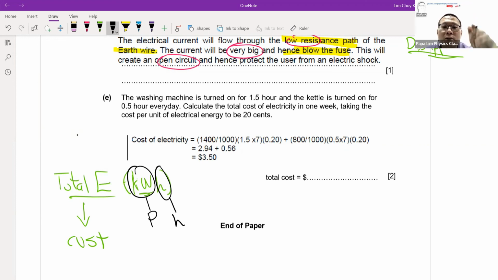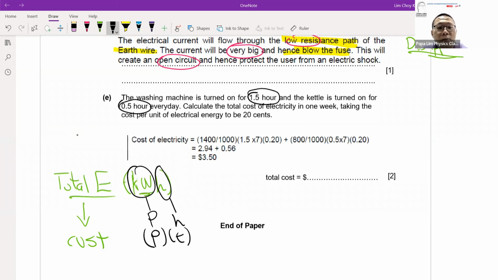When we talk about electricity, we talk about energy, we talk about costing. The energy unit we're looking at is kilowatt hour, which means your energy formula, P times T, your power and the time, has to be in non-SI units. It has to be specifically kilowatt, and it has to be in hour. In the question here, they say 1.5 hour, 0.5 hour for kettle. For this question, do not change the hour to second, because this formula requires time to be hour, power to be in kilowatts.